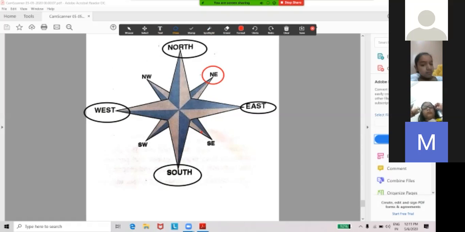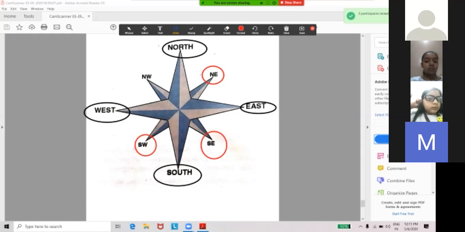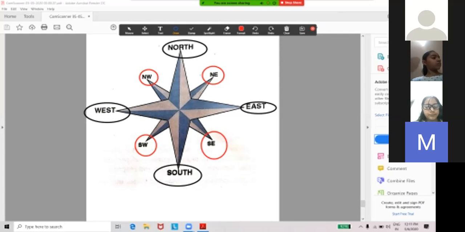Yes, southeast. Then we'll go to the left side. Between south and west, we are saying southwest. Then straight way, we are going up. Northwest, we are saying northwest. So there are four main directions and also sub directions: northeast, southeast, southwest, northwest.